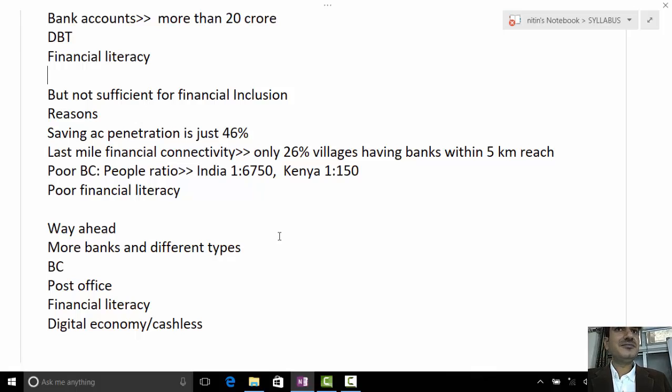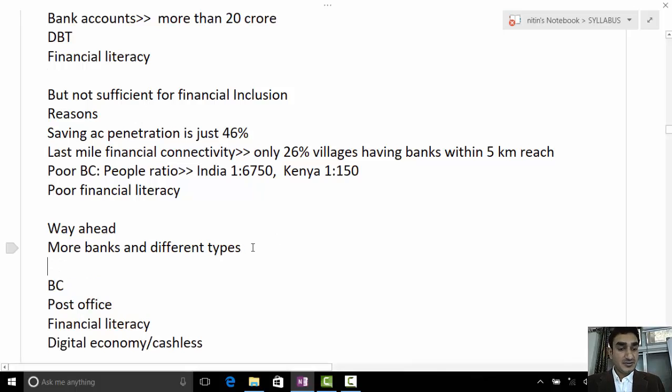Microfinance can be promoted. Then regarding banking correspondents, what can you do? Incentivize more banking correspondents. How will you have more dedicated staff of banking correspondents? When they get adequate incentives to work for that, then they will have the motivation and more staff would be there.